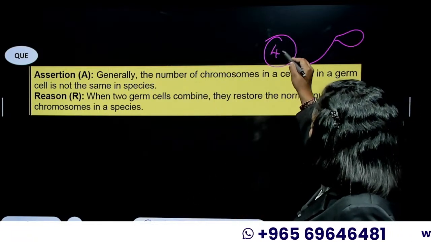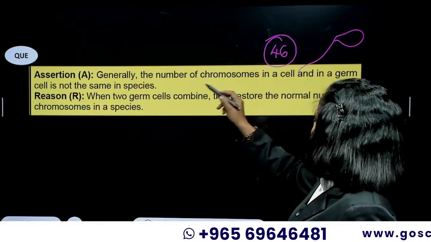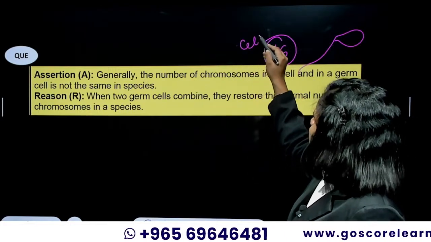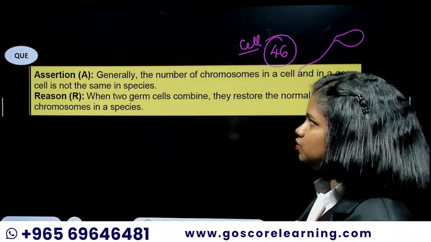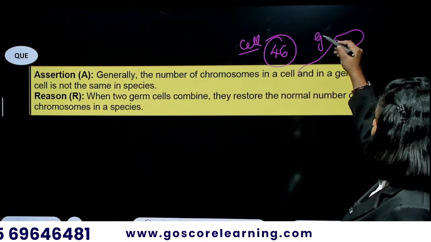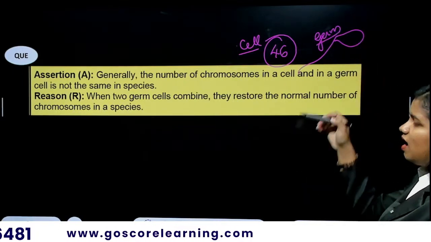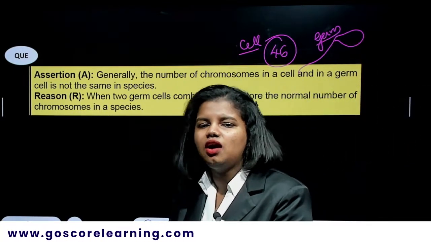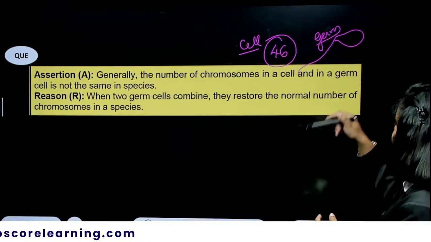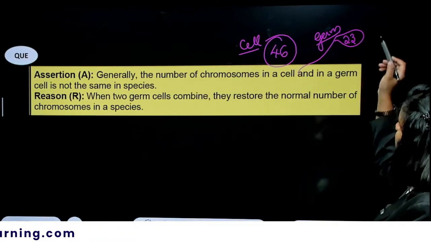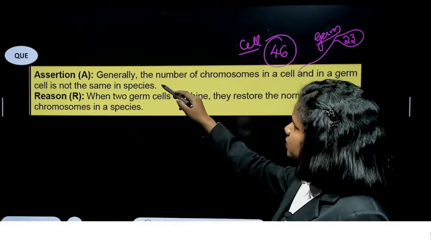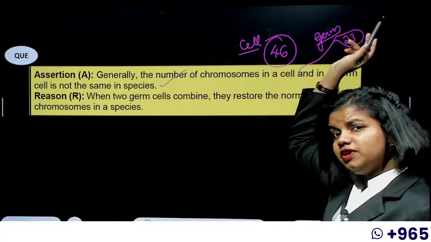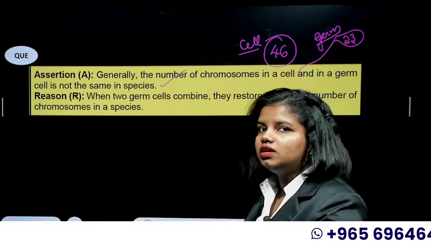So if you're a human being, a normal cell of your body will have a complete set of chromosomes, means 46 chromosomes. But if it is a germ cell like the sperm or egg, it will have only half of the chromosomes, and that is 23, right? There would only be 23 chromosomes in a germ cell. So that statement is correct. And this halving happens due to the meiotic division, right?